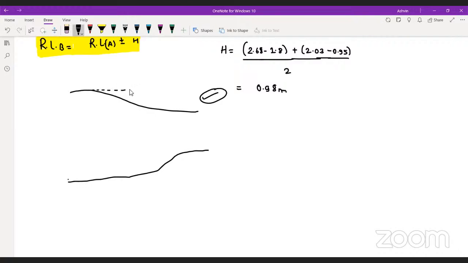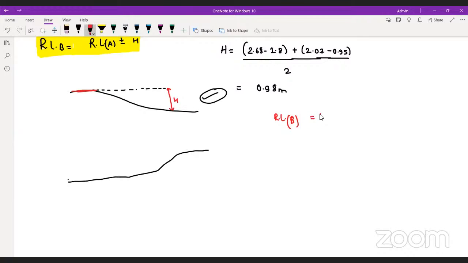Now if I know the RL of this point, okay guys, are you getting it? A is above. Now, if I want to calculate the RL of point B, what am I going to do? I'm already here, and I have to go down this way.